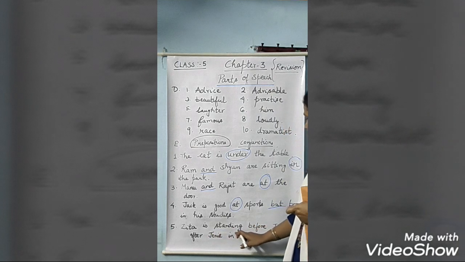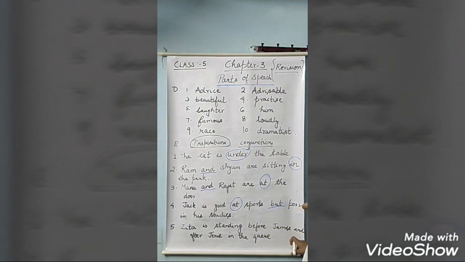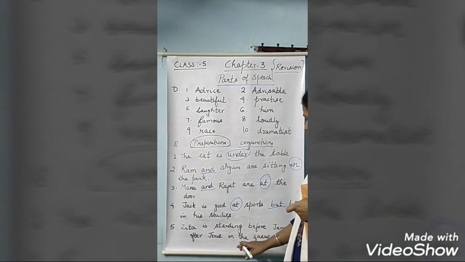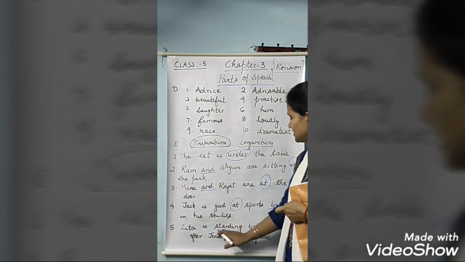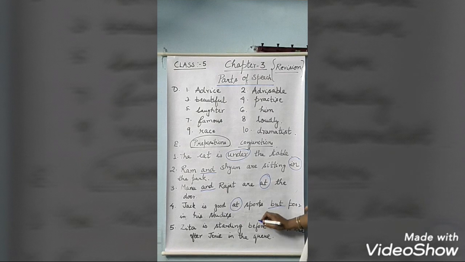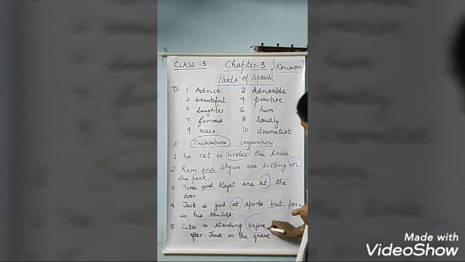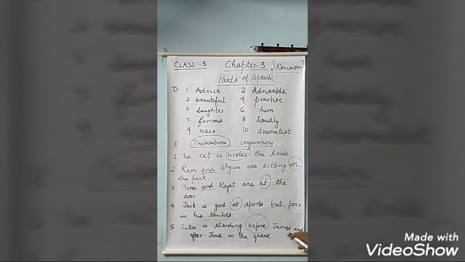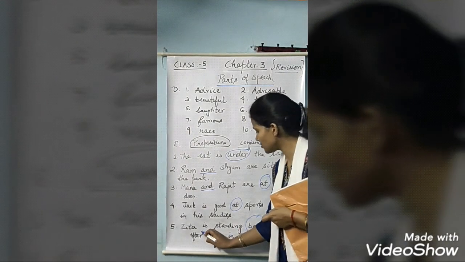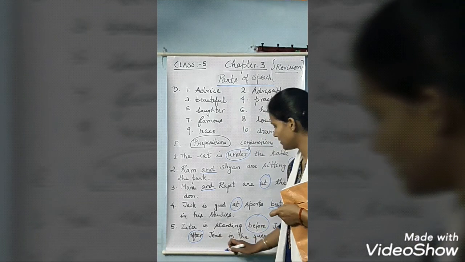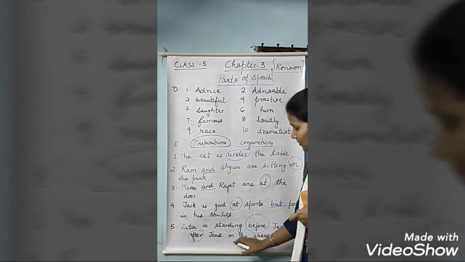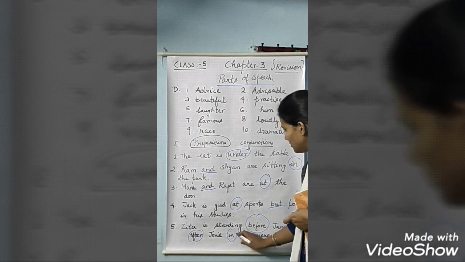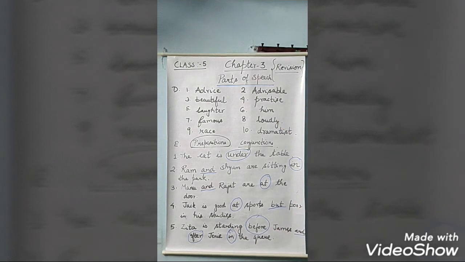Okay. Now coming to fifth. Zita is standing before James and after Jenny in the queue. So here Zita is standing before. Before is a preposition. Okay. James and is a conjunction here. After is also preposition. Jenny in the queue. In is a preposition. Okay. Tell about the position. Hope you all have done.